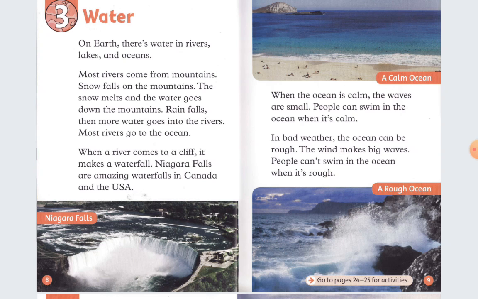When a river comes to a cliff, it makes a waterfall. Niagara Falls are amazing waterfalls in Canada and the USA. When the ocean is calm, the waves are small. People can swim in the ocean when it's calm. In bad weather, the ocean can be rough. The wind makes big waves. People can't swim in the ocean when it's rough.